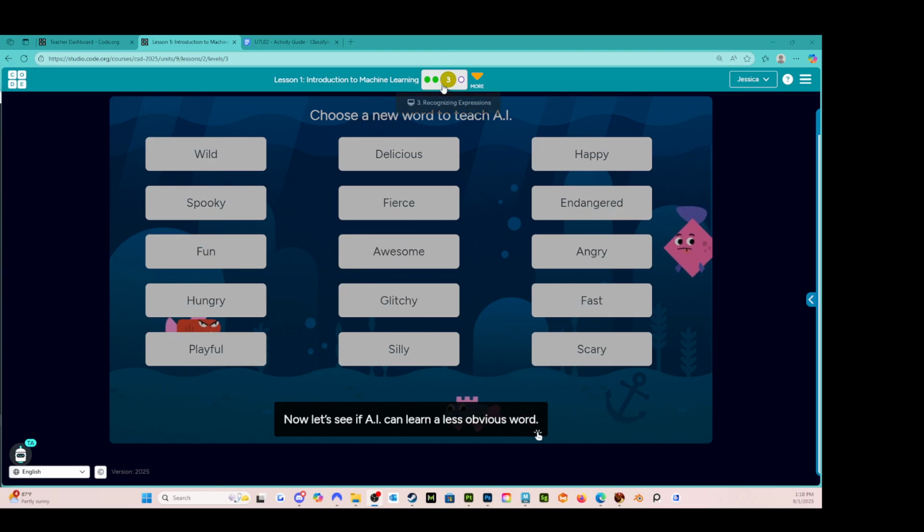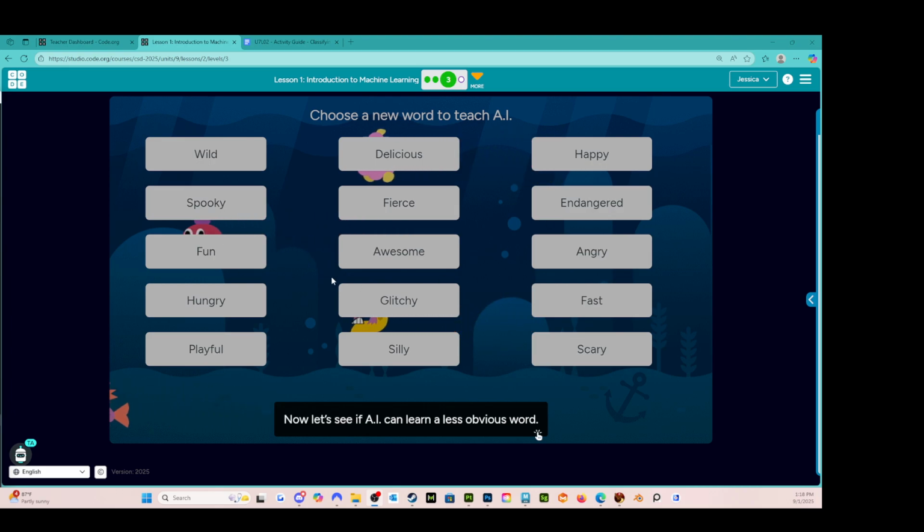We are on level 3 of lesson 1. So now let's see if AI can learn a less obvious word. Now we're going to be looking at emotions: wild, spooky, fun, hungry, playful, delicious, fierce, awesome, glitchy, silly, happy, endangered, angry, fast, scary. Well, how do we know if something is spooky or glitchy or endangered?